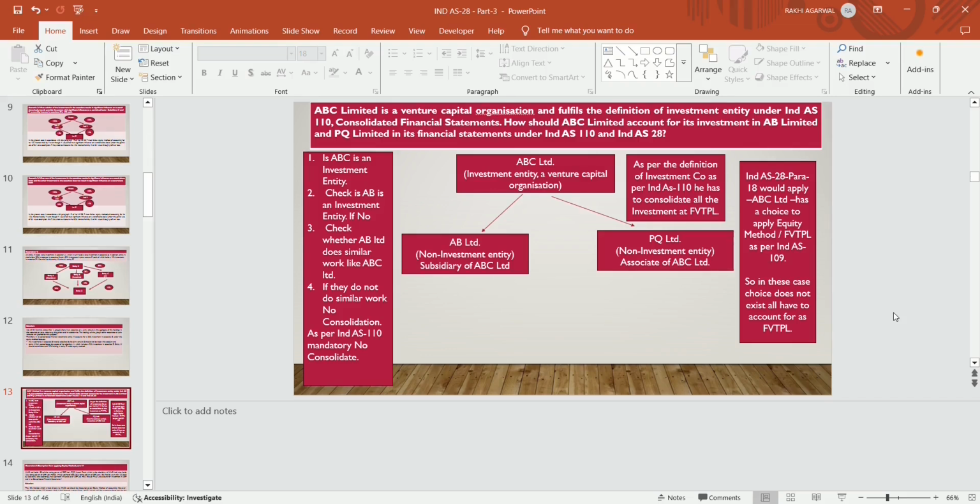But if the subsidiary is an investment company and has got an exemption not to consolidate the balance sheet, then in that case, even if they fulfill the condition of para 18, ABC Limited, as per the definition of an investment entity, will prepare its balance sheet as per Ind AS 109, that is, fair value through profit and loss.